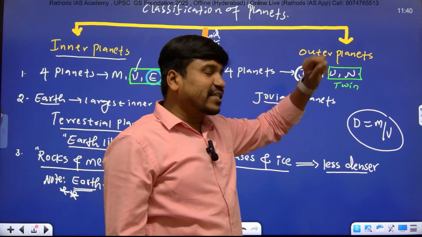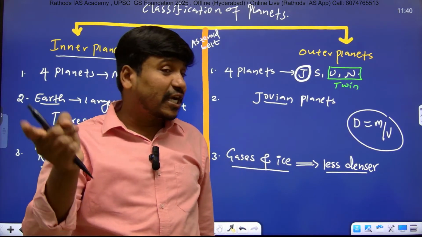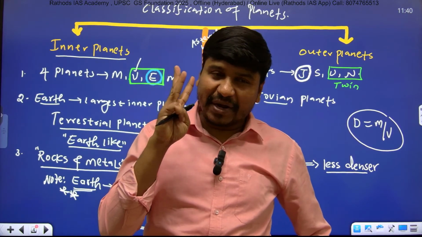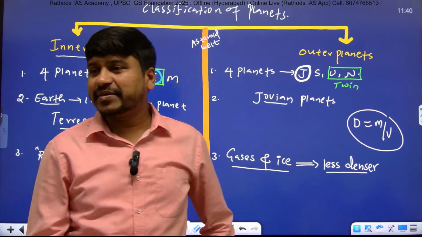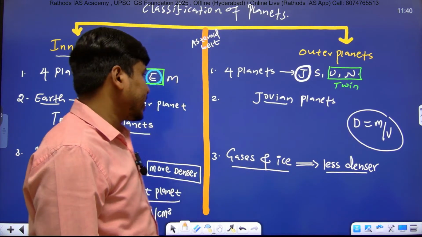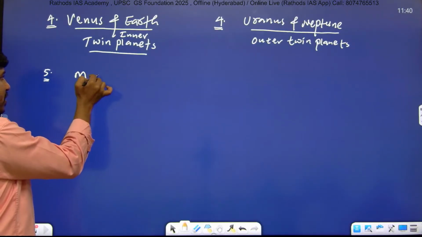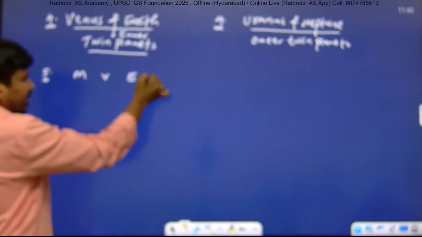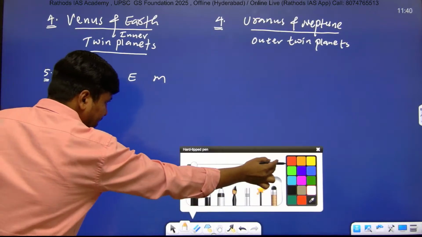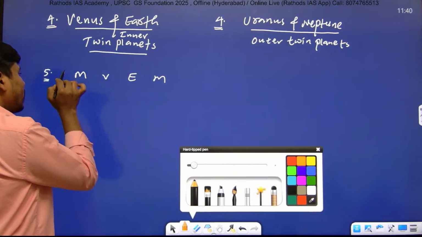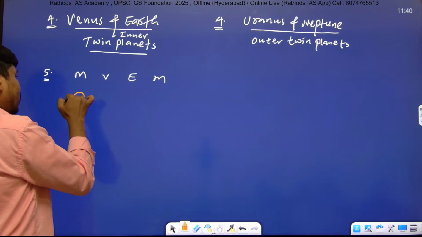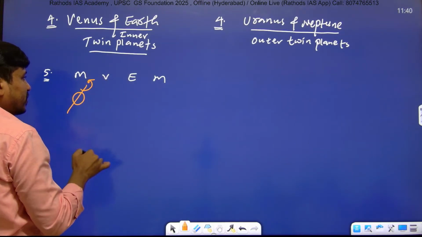Among outer planets also, only one planet rotates in an opposite direction, and the remaining 3 planets rotate in the same direction. Which is that planet? Again, the answer is Uranus. Yes, very good. So listen carefully. Here Mercury, Venus, Earth, and Mars. When you compare these, the direction of Mercury is from west to east.